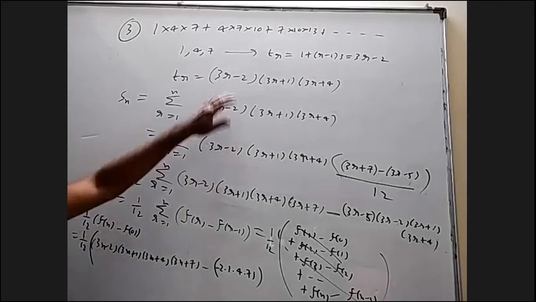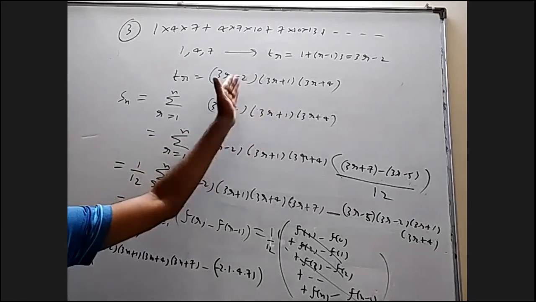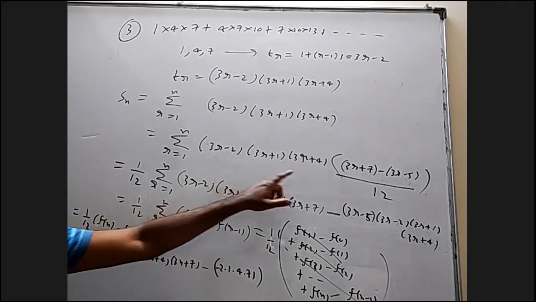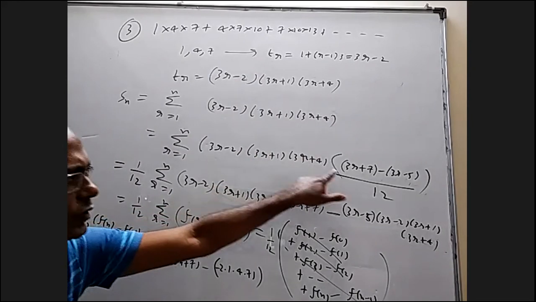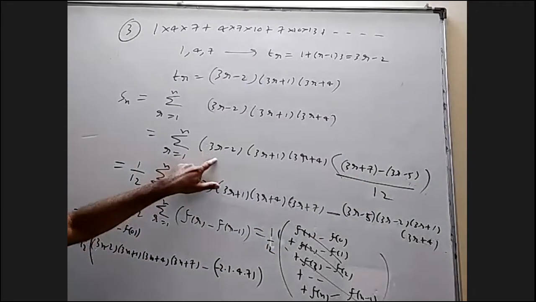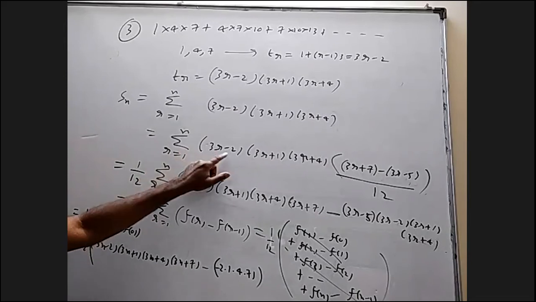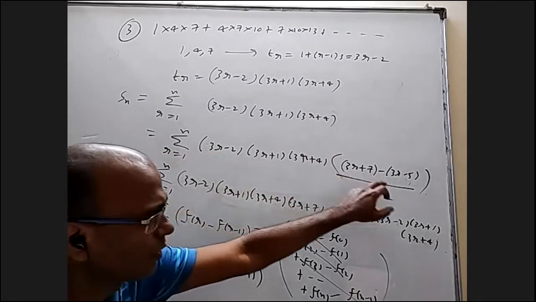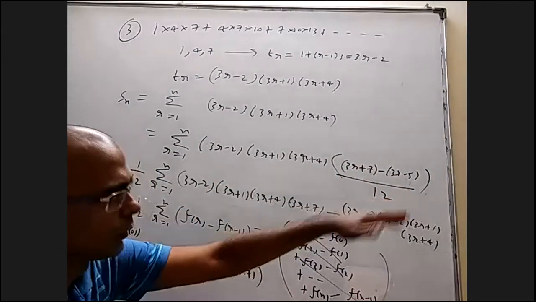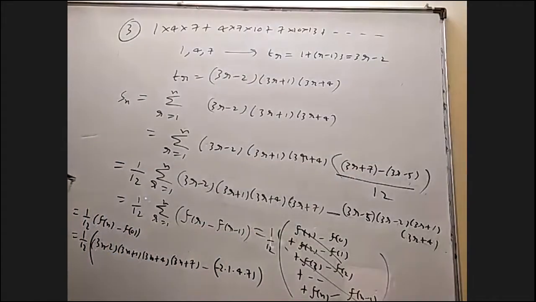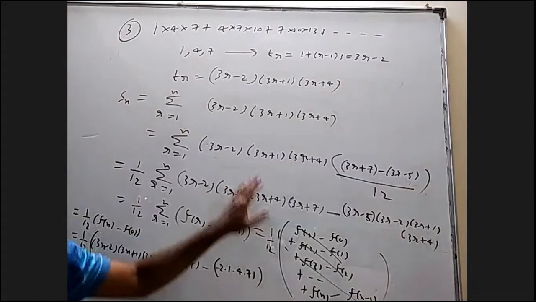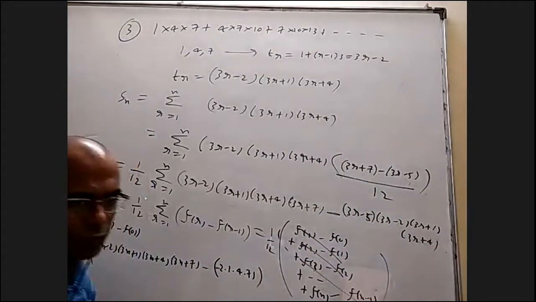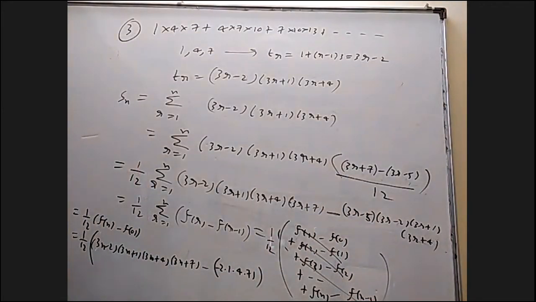After finding the nth term, you will realize if there are 3 numbers or 4 terms or 7 terms, there will be an arithmetic progression. So you take whatever is the next possible term in the arithmetic progression, and take that minus the previous term in the AP. For example, here the common difference is 3, so I added 3 to get the next term and subtracted 3 to get the previous term. Their difference you write, the next possible term minus the previous possible term. Whatever is the difference is a constant, you divide with that. Now take this into this and this into this separately. You will find if this is f of r, this is f of r minus 1. That is basically the method of differences.